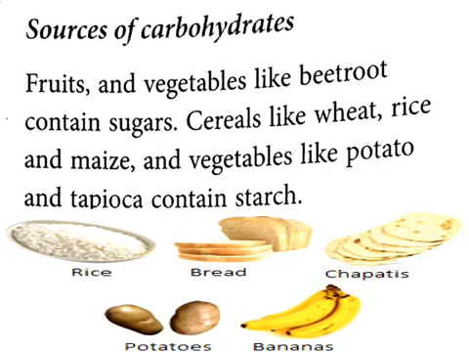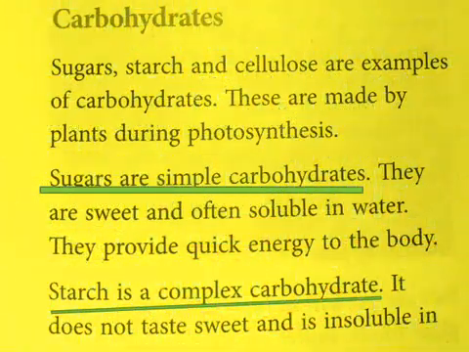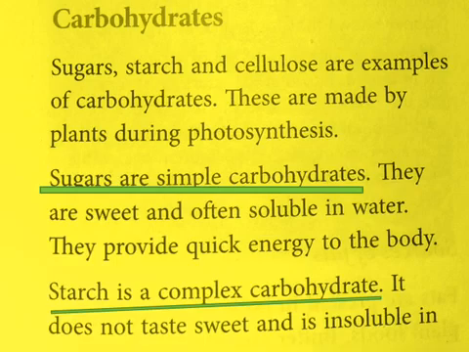Cereals like wheat, rice and maize, and vegetables like potato, tapioca contain starch. So we can say there are two kinds of carbohydrates, sugar and starch. Understand? So sugar, starch and cellulose are the examples of carbohydrates.